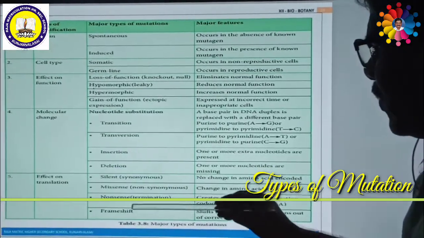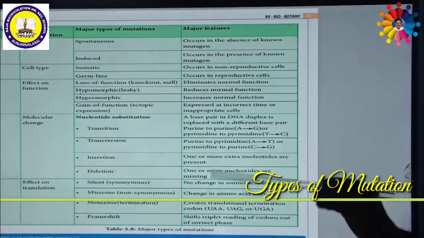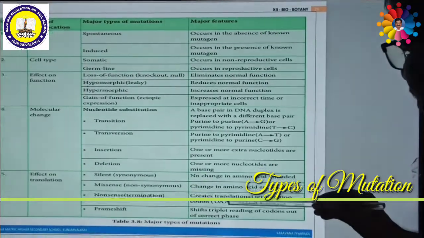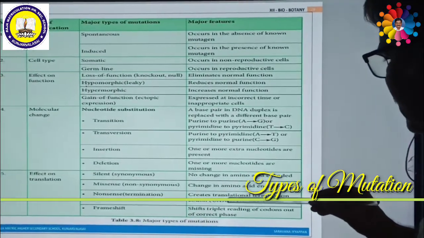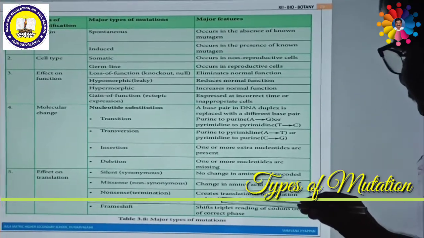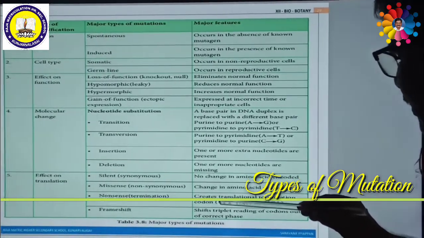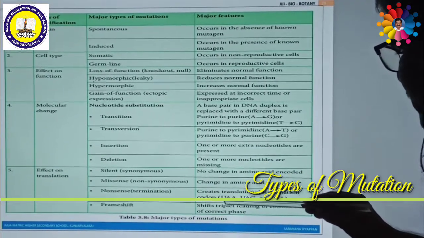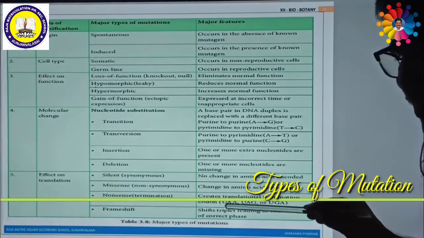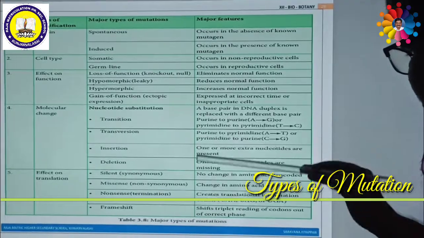In order to understand these types, you should understand the codon. Three nitrogenous bases combine together to form a codon. For example, in RNA, uracil, adenine, adenine. These three nitrogenous bases make one codon.